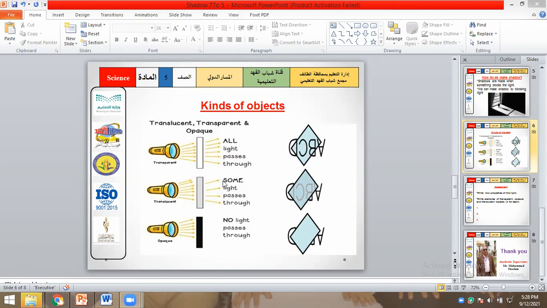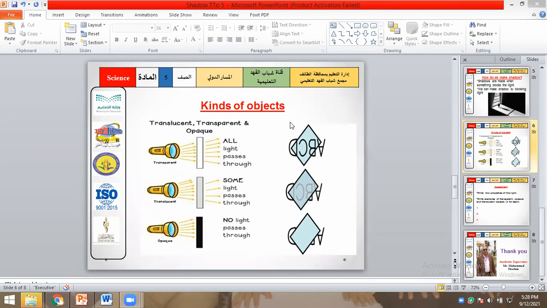Then number two, translucent objects. Some light passes through them. Here you can see a little bit B and C, but not clearly like transparent objects. As for opaque objects, no light passes through them. Here you cannot read anything because this is an opaque object.